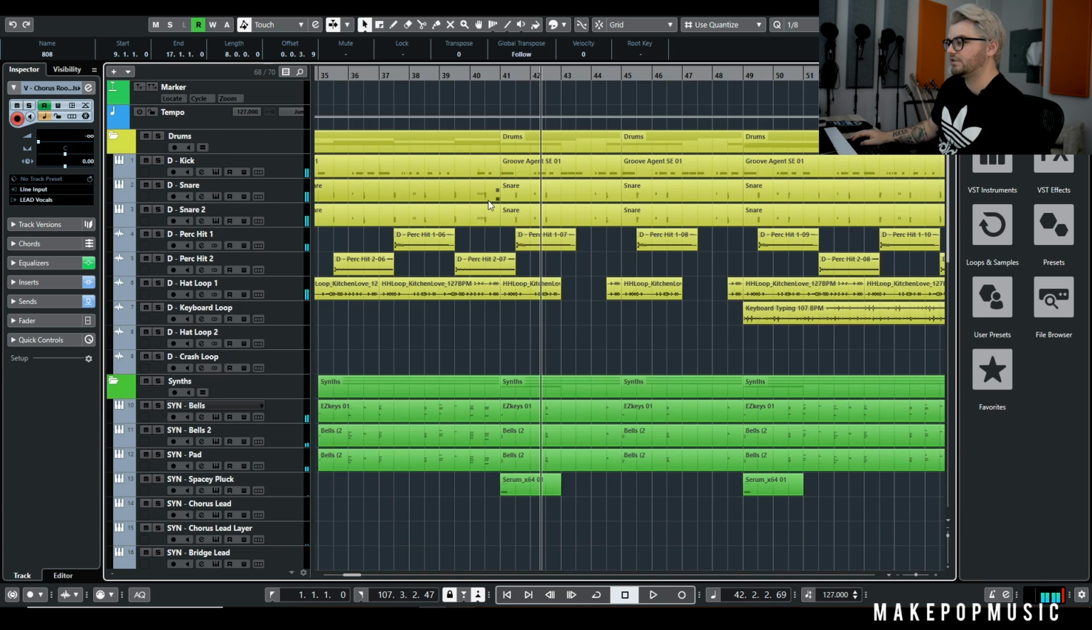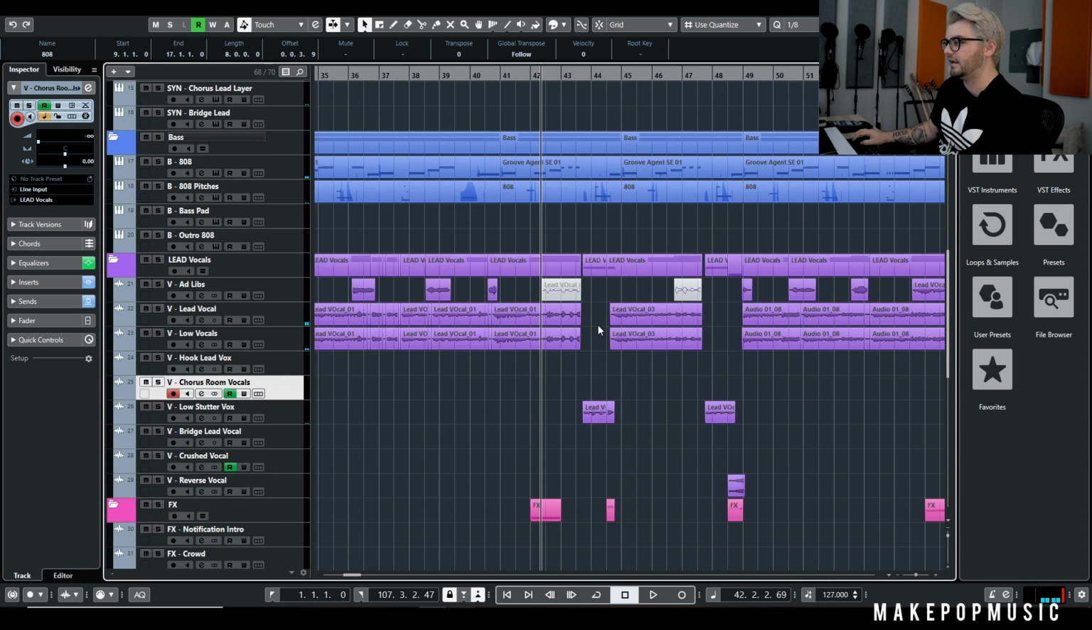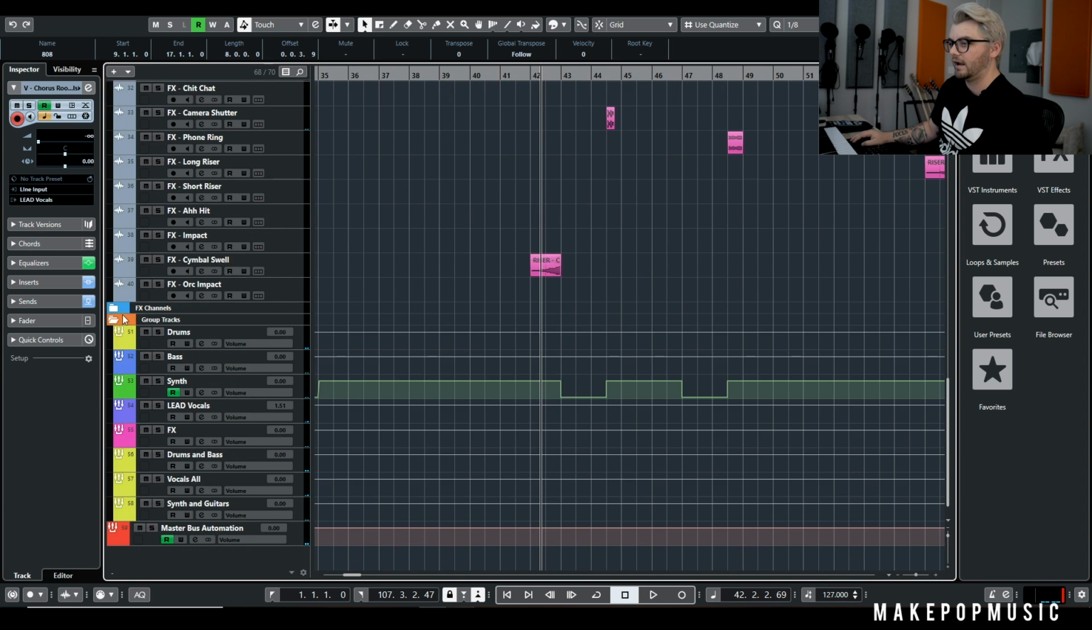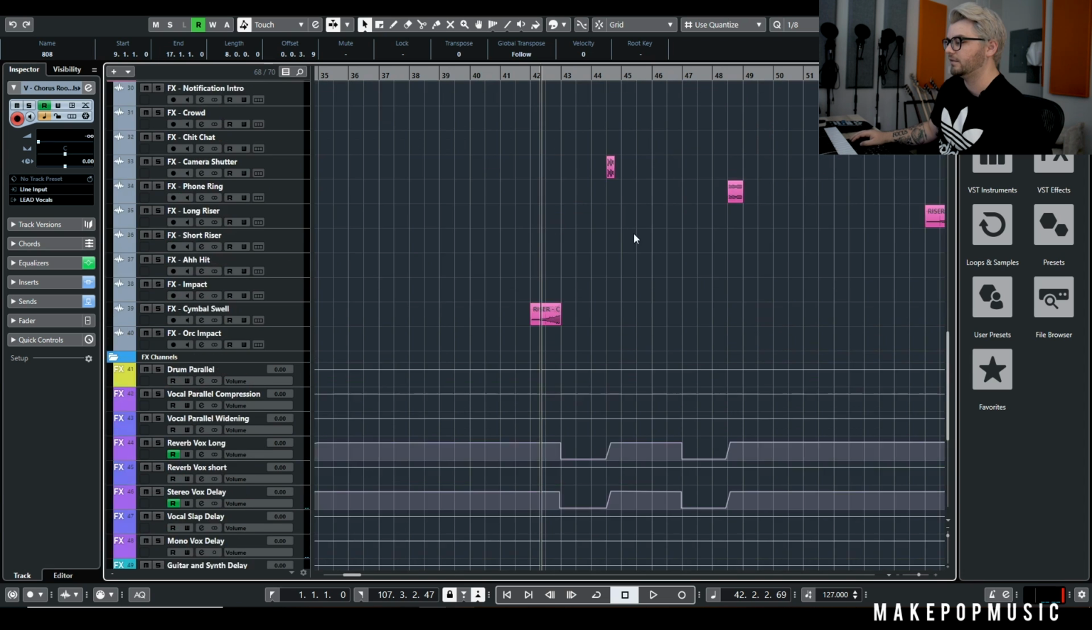So you'll see that that's pretty much the same thing we did. We just cut out the actual synth. And then I also went ahead and drove down the reverb and the delay on these vocals.